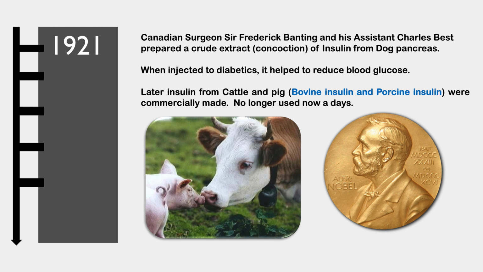Sir Frederick Banting and his assistant Charles Best prepared a crude extract from dog pancreas, and this crude extract, the concoction, was called insulin. When this insulin was injected into diabetic rats or diabetic animals, it helped to reduce the blood glucose levels. Later this insulin was commercially made from cattle and pigs. Cattle insulin was called bovine insulin, whereas pig insulin was called porcine insulin. We used this cattle and pig insulin for a very long time, but nowadays it is no longer used.